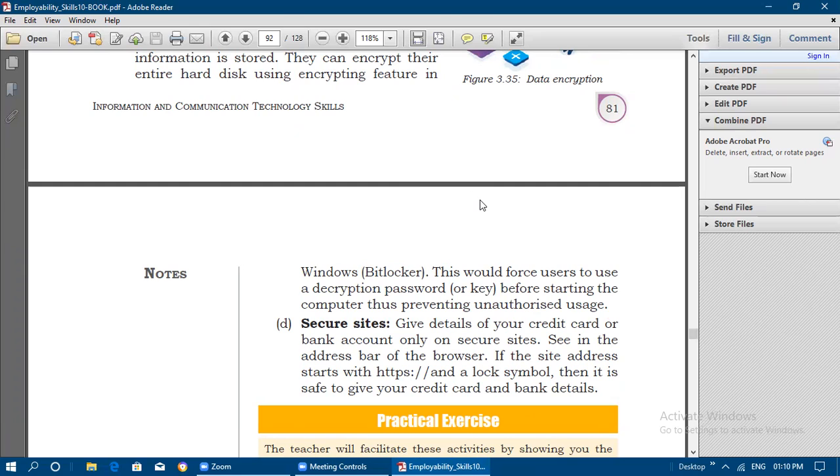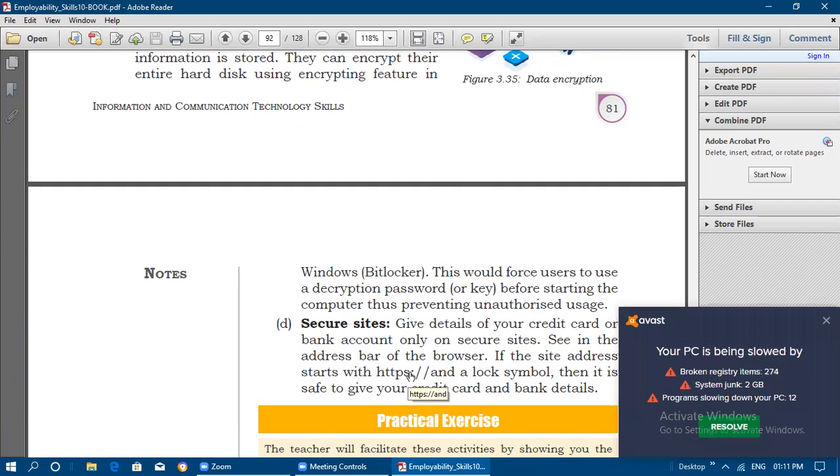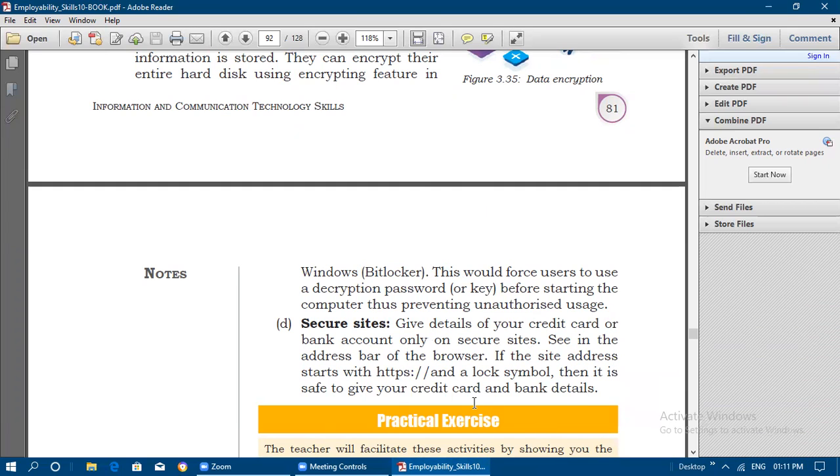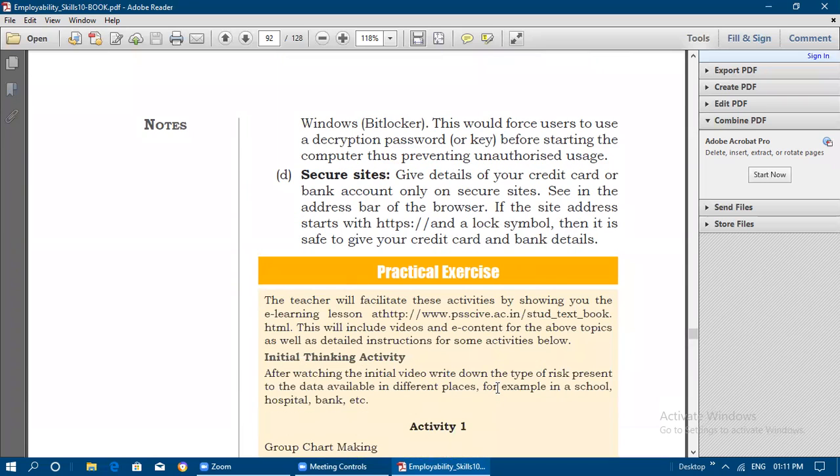If the site address starts with HTTPS, that is the hypertext transfer protocol secure, the secured website is indicated by this S. You should also have a lock symbol after this, and then it is safe to give your credit card and bank details. Otherwise, if it is an unsecure site, you should not give them.